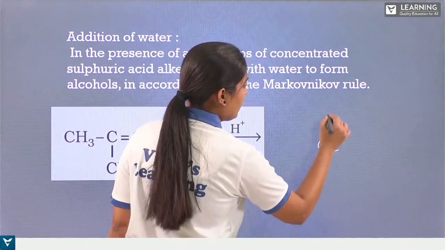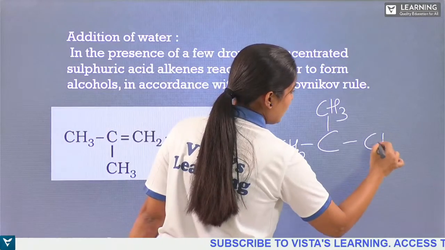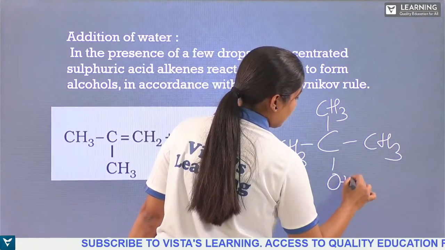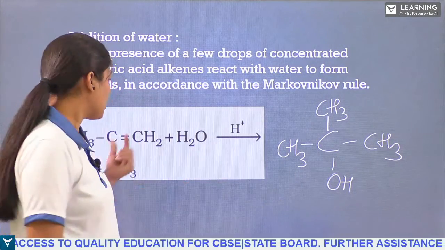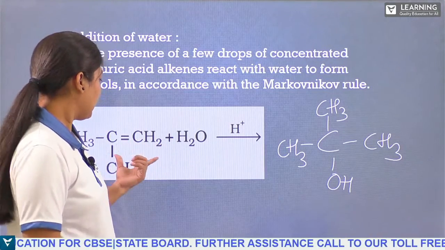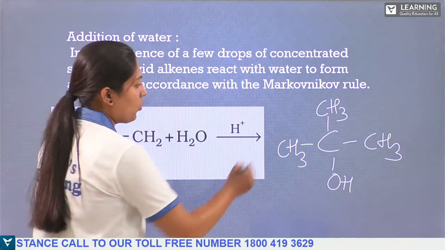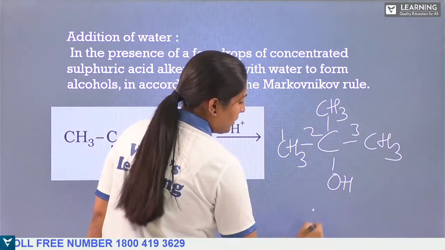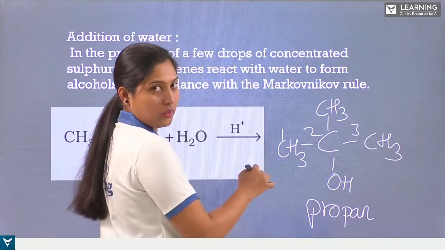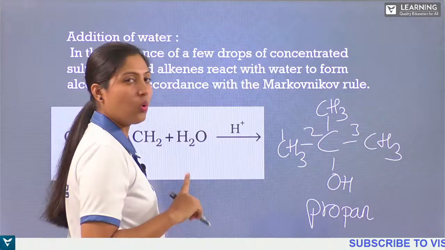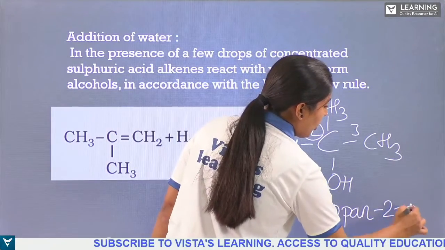So how can the product be written? We have CH3, CH3 and one more CH3 with OH. So the product when water is added to 2-methylpropene: we get 1, 2, 3, propane, and we have an alcohol group. The alcoholic group has the suffix OL, on the second carbon atom, so propan-2-ol.